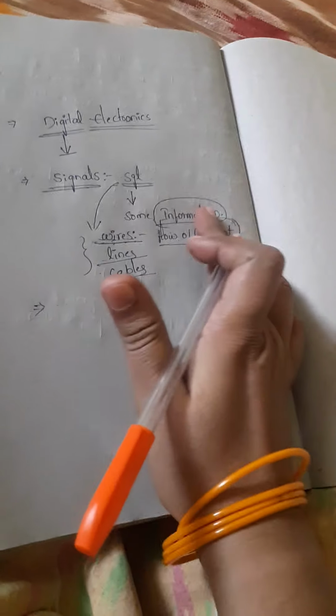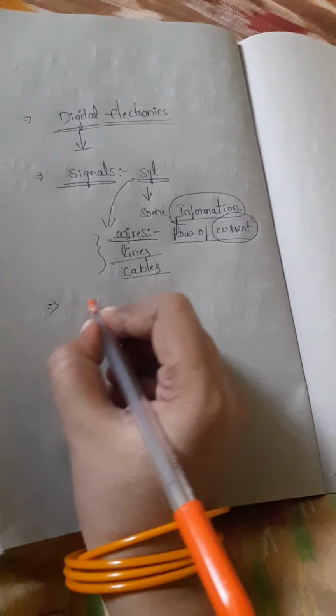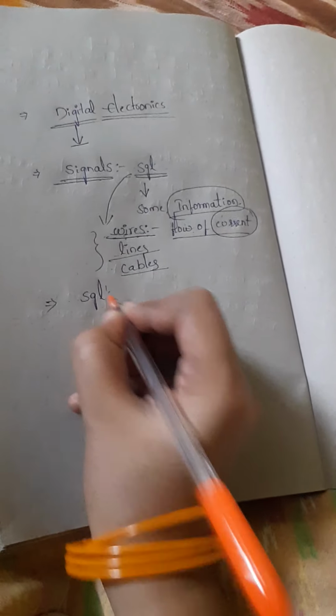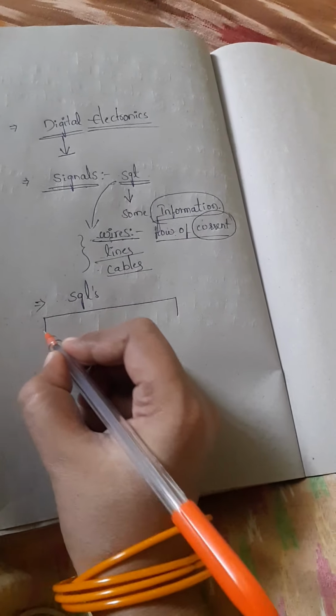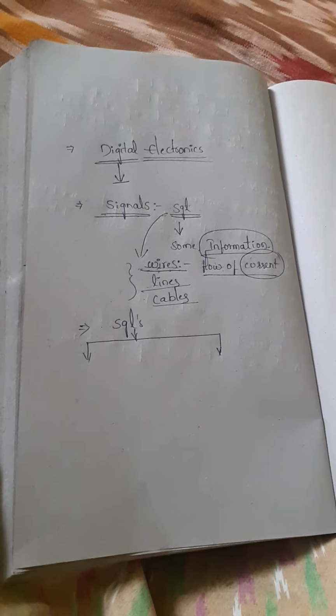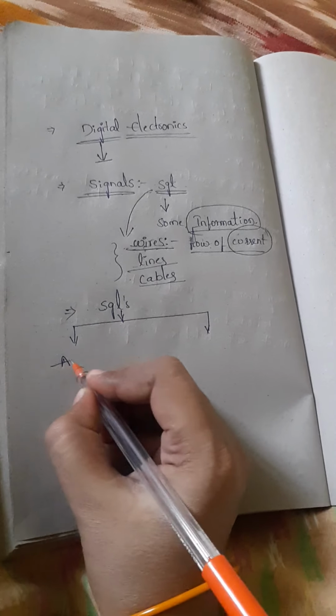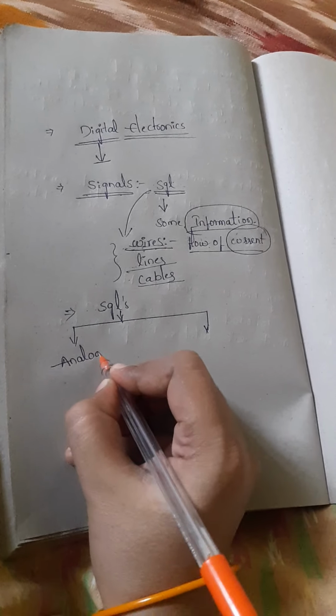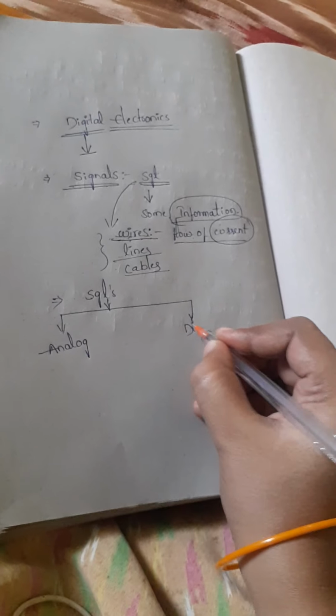Depending on this information, these signals are classified into 2 types. We have categories for these signals. The categories are analog signal and digital signal.